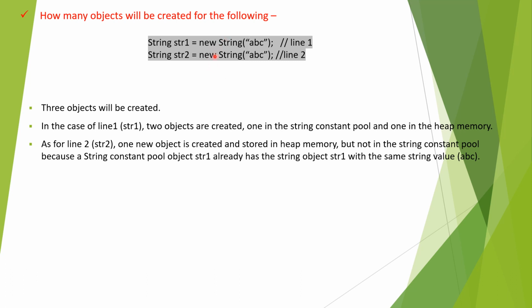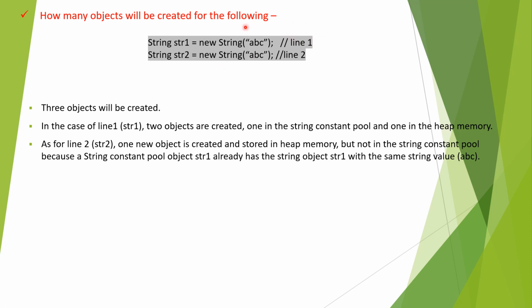So it understood that the string constant pool already has a string object with the same value abc. So in the second line it will not create a new object in the string constant pool, and only in the heap memory will it create the new object. So for these two lines overall three objects will be created.